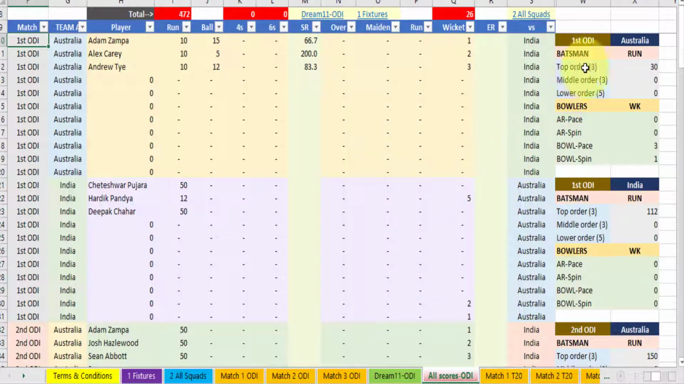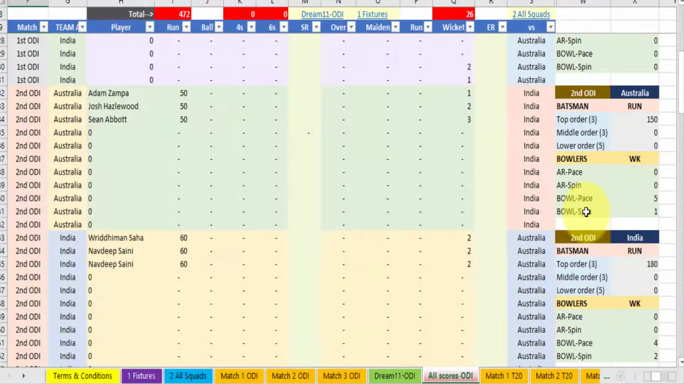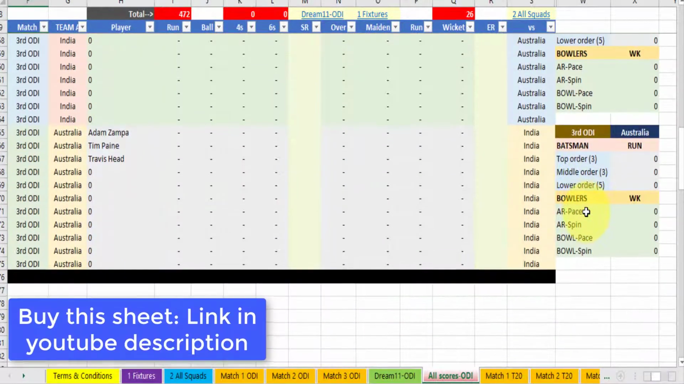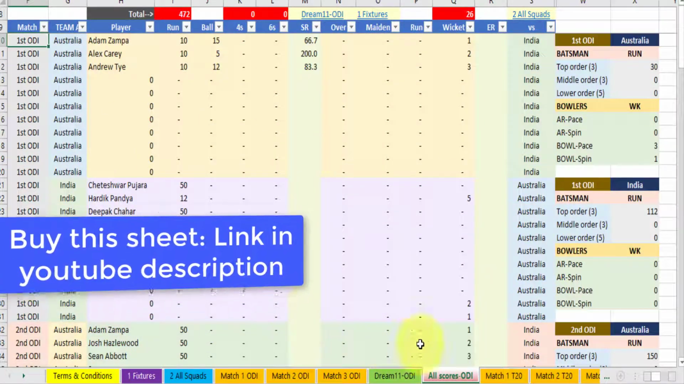Also, what are the top order, middle order, lower order batsman records. So if you are seeing that the top order is making all the runs, and the middle order and lower order are not making the runs, then you don't select in Dream 11. Similarly, whether the pacers are taking more wickets or the spinners are taking more wickets, you can select on that basis also. So this is all the analysis which we are doing.